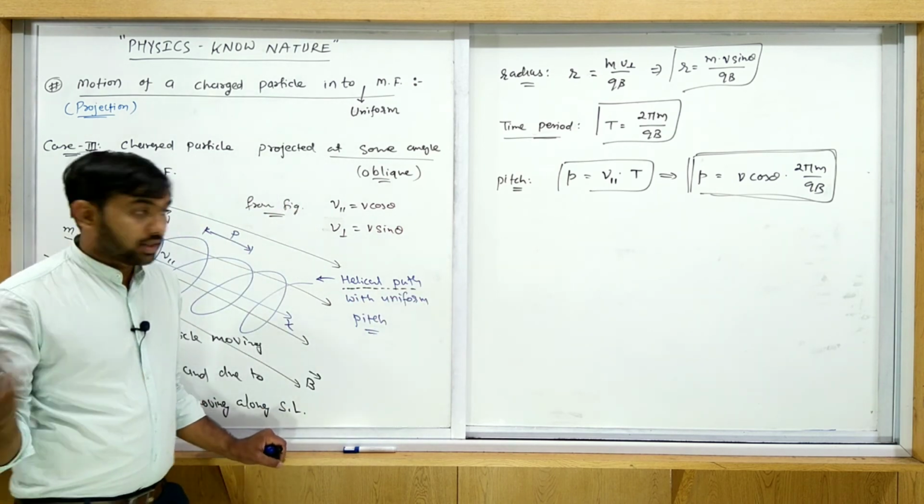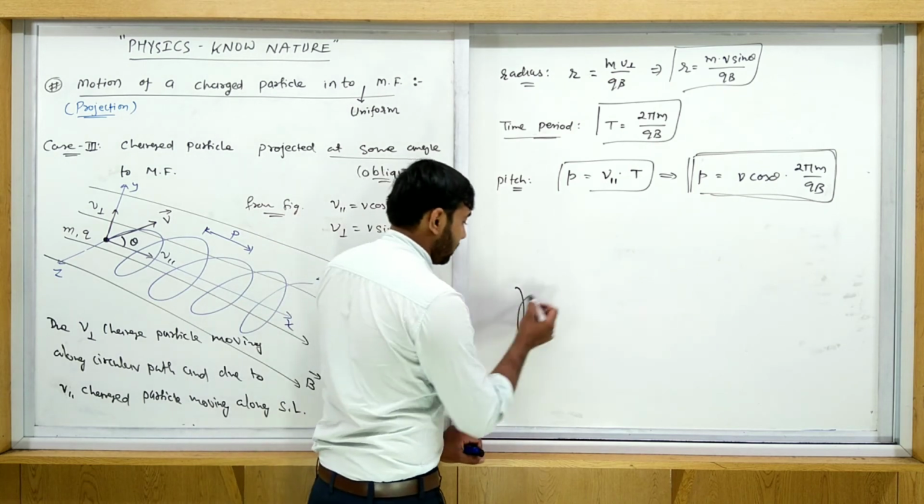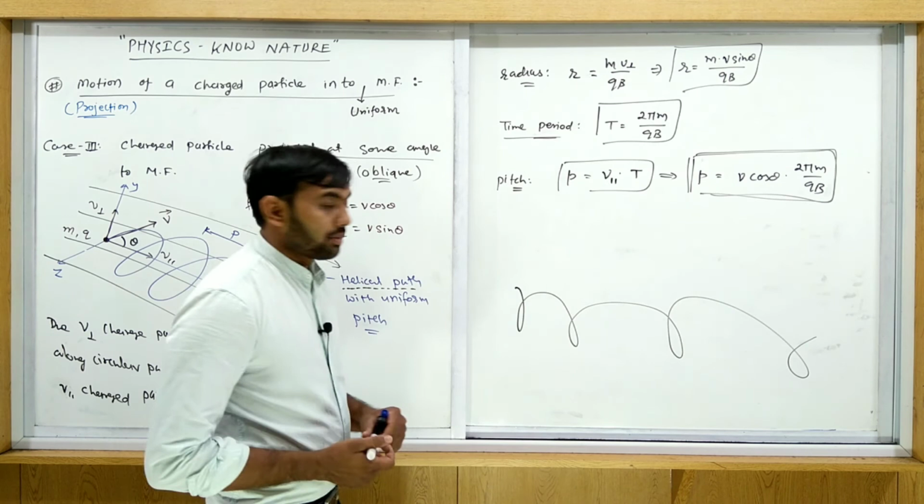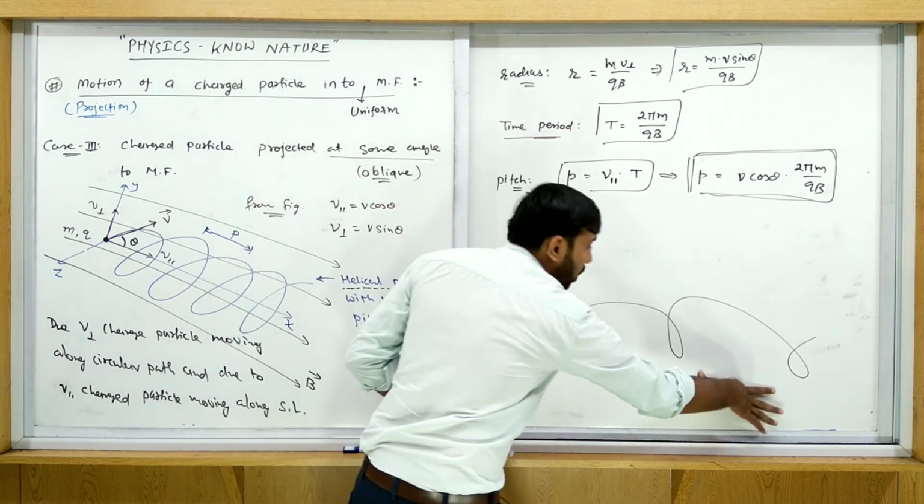But which type of helical? This is also called a helical path, but with a non-uniform pitch.